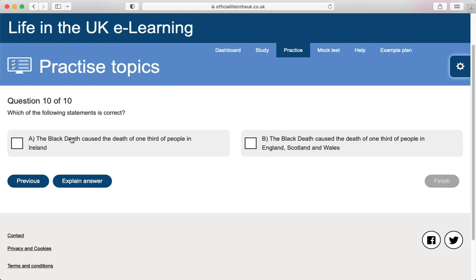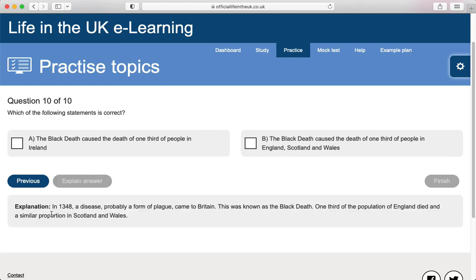The Black Death caused the death of 1/3 of people in Ireland. The Black Death caused the death of 1/3 of people in England, Scotland and Wales. In 1348, a disease, probably a form of plague, came to Britain. This was known as the Black Death. 1/3 of the population of England died, and a similar proportion in Scotland and Wales.